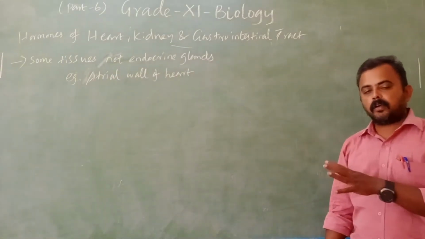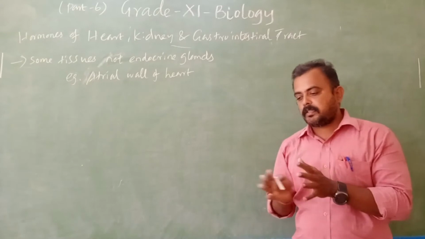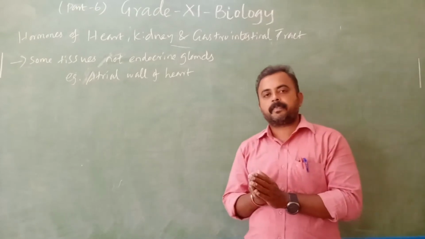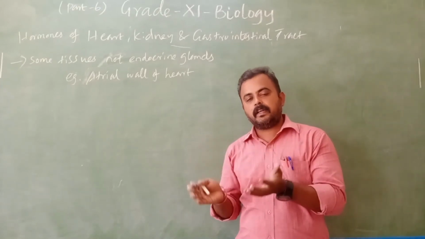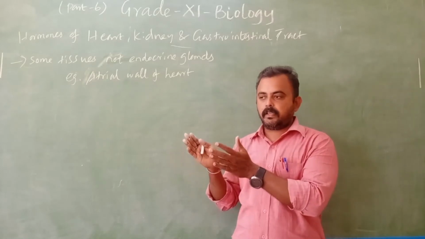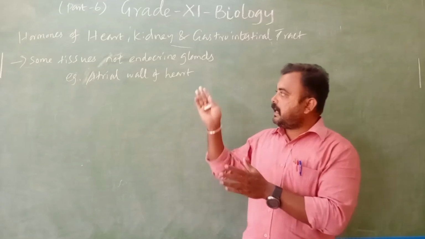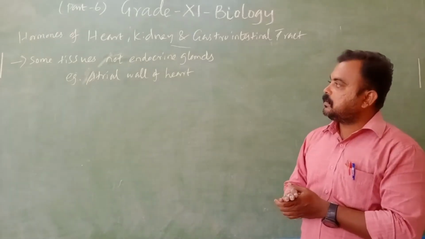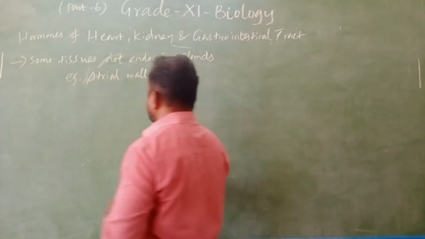So atrial wall, which means what? In the heart we have 4 chambers. In that we have ventricle and auricle. Auricle means atria. So what does the atrial wall of the heart secrete?